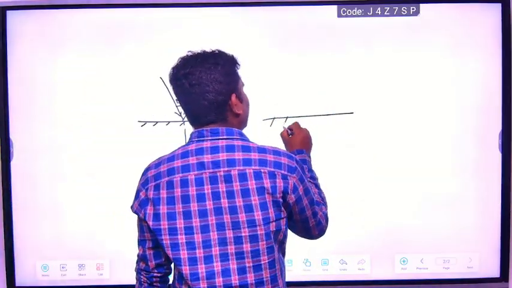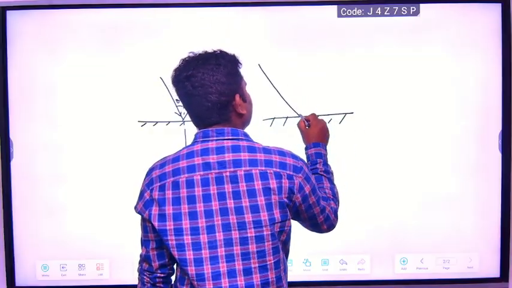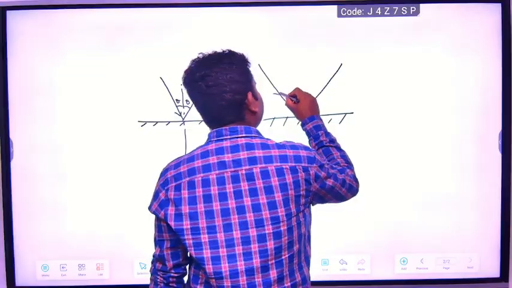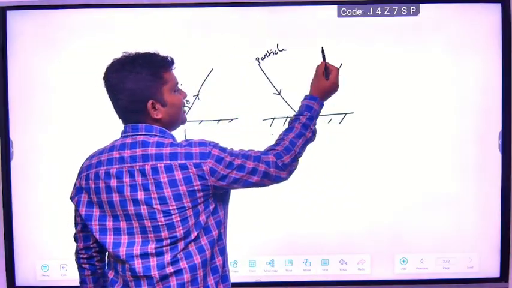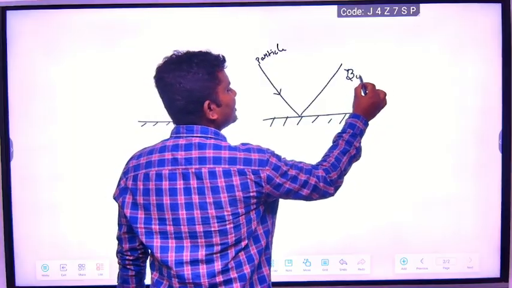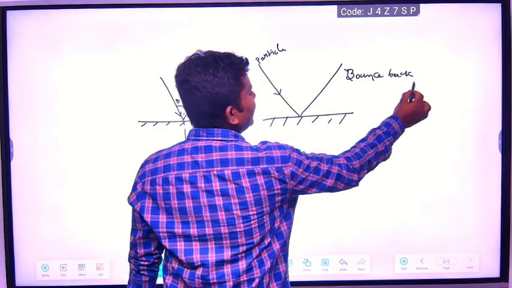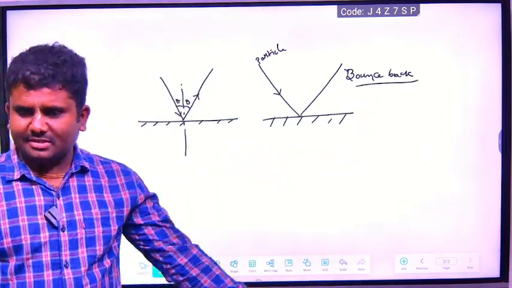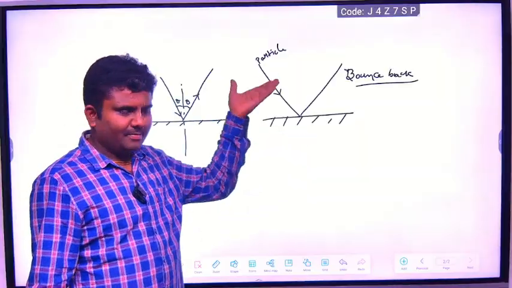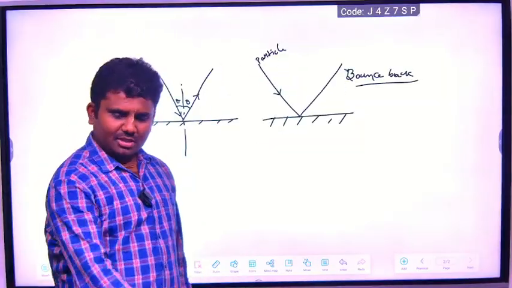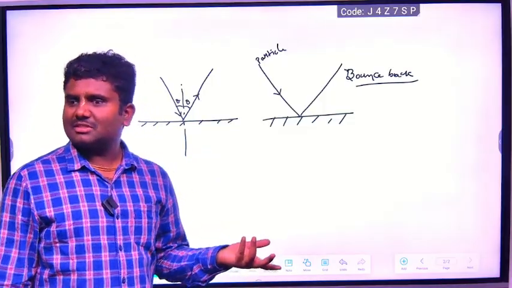A particle, what will it do? Whenever it is incident on a surface, it will bounce back. Correct, right? It will be incident on the surface, and again it will bounce back. This is the property of a particle. So Newton assumed it: yes, if it is hitting a hard surface, it goes back again. It's bouncing. So definitely then light is a particle. That's his assumption.